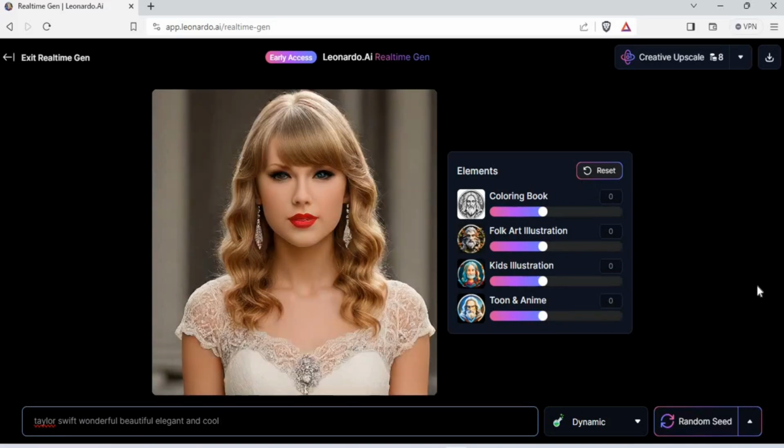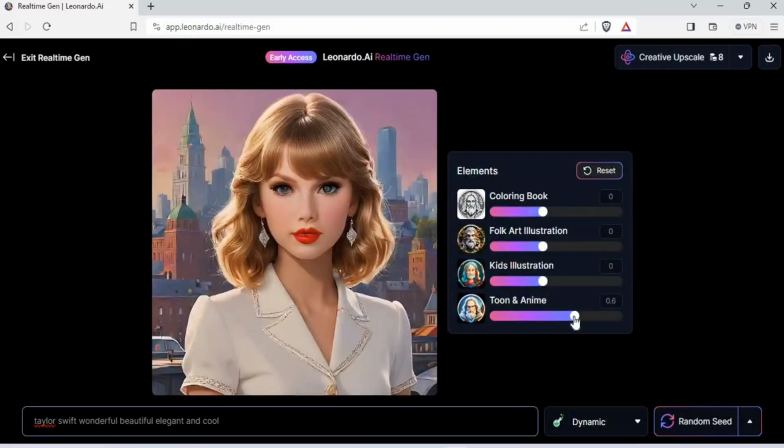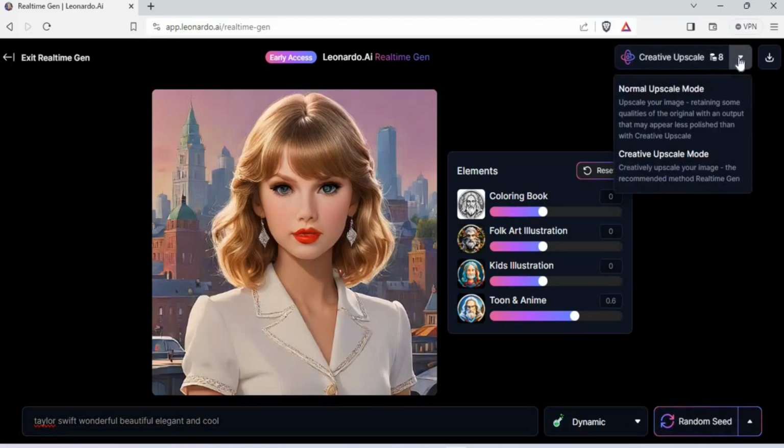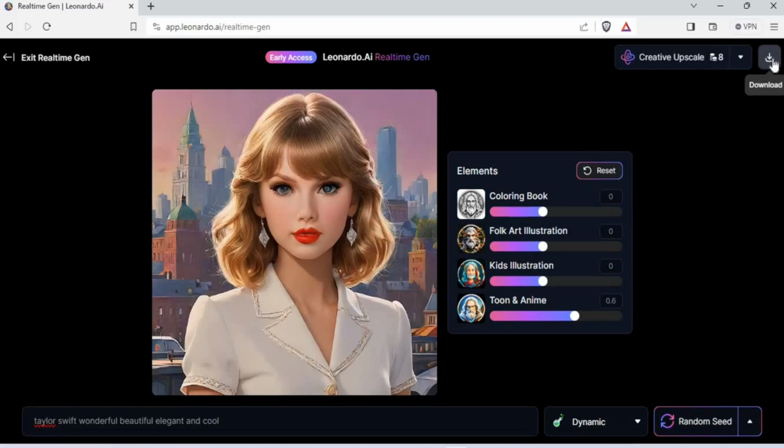So folks, I'm not trying to start the Leonardo AI part right from the very beginning, but I'm just trying to give you a really good sense of how you can play with these tools and how you can get the best out of AI as and when needed. Now you can actually generate these upscales. You can download that, and you'll have a great image ready. I'll download this.